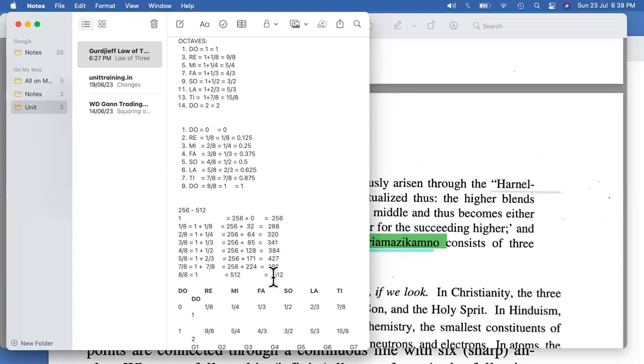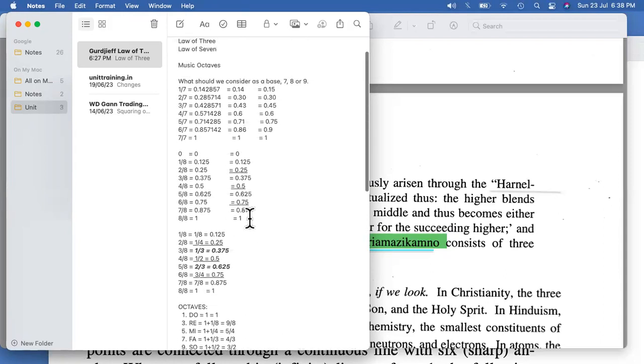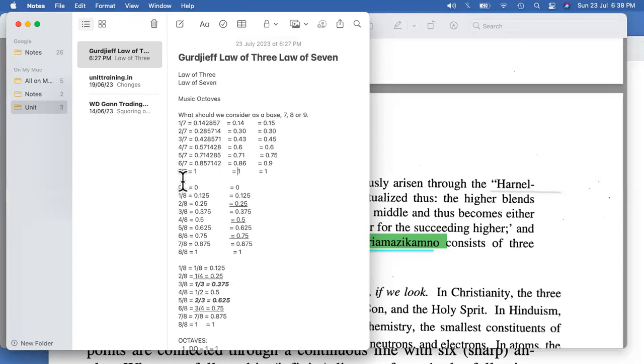256 to 512. Again, what happens is probably this keeps on accordingly having all the things together in terms of numbers. Now this is very important and simple for us to understand. Why? Because we are trying to mix two things now, right? One thing is octaves. Octaves is very simple. Let's say we first of all have 1 to 7, and probably we try to see this in terms of law of 3, and we had to get a number.